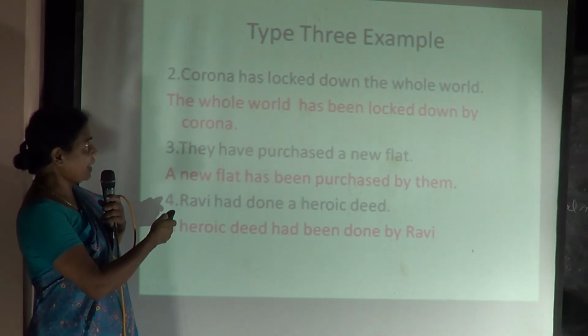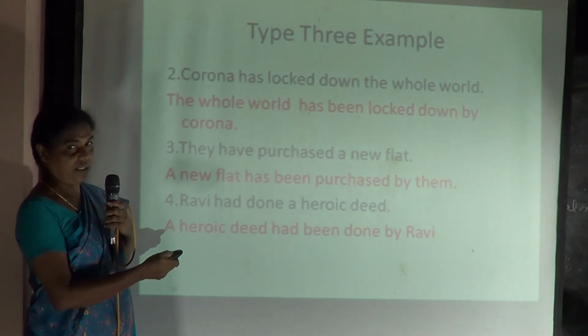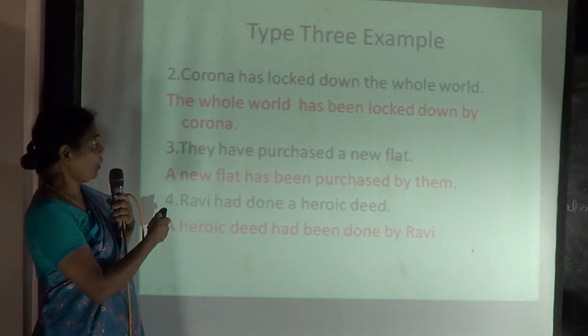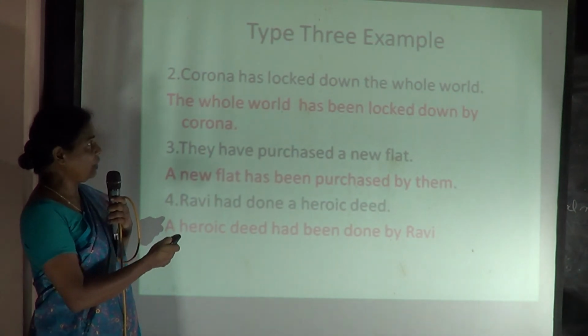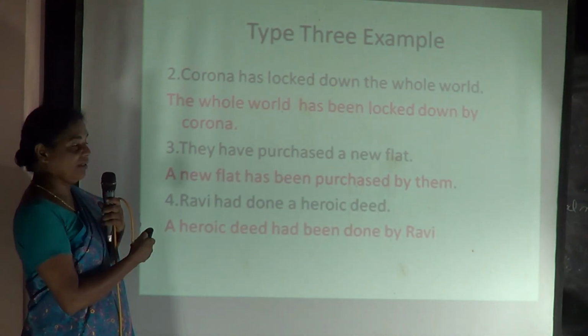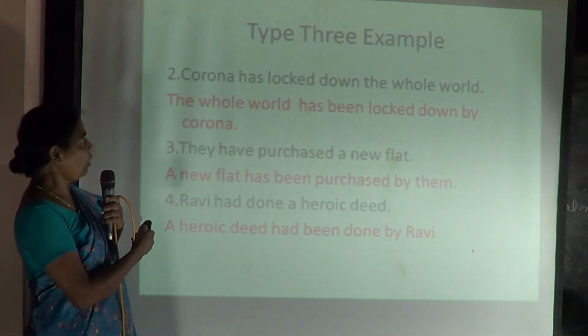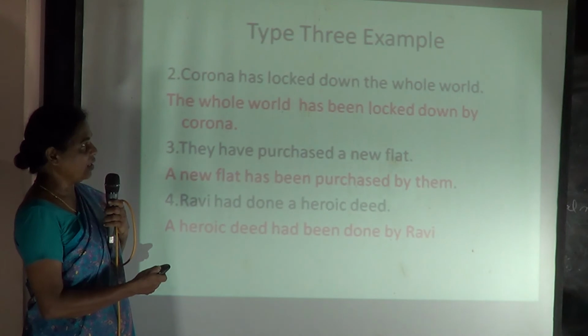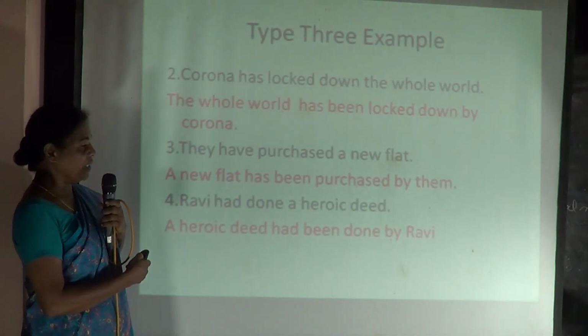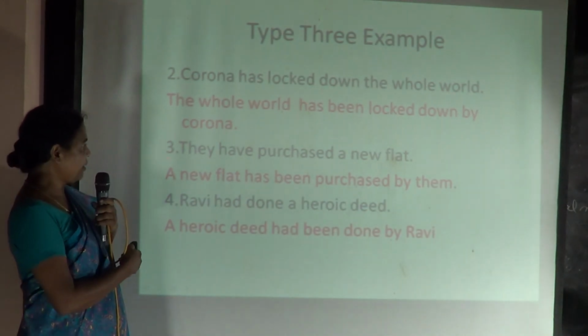So corona has locked down the whole world. Look at the sentence. Corona, the virus, has locked down the whole world. And the answer, it's very clear now. You will change easily. Has been. So the whole world has been locked down by corona. Is it clear?